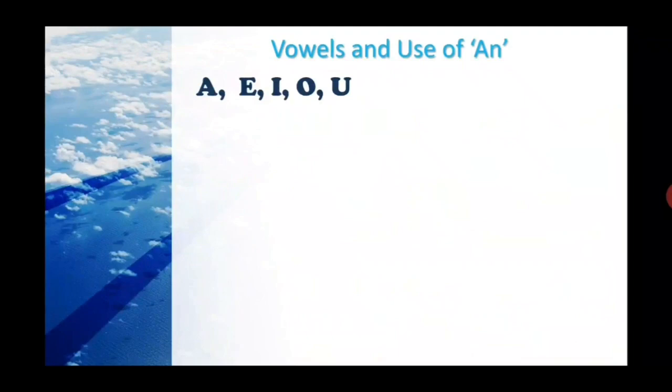As I have told you, vowels and the use of an is very important because there are some exceptional things as well. Exceptional means different, totally different. It's a different rule. You can see A, E, I, O, U, those are the vowels. And let's see that in Bangla, which sounds they can pronounce. First one, A, O, E, O, U. Those are the sounds these vowels can create.